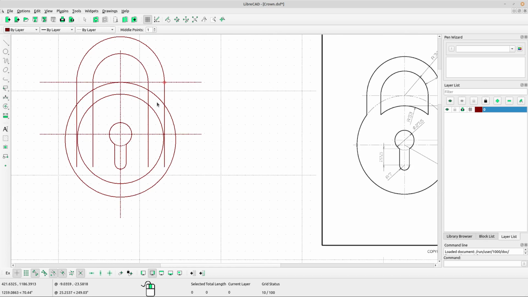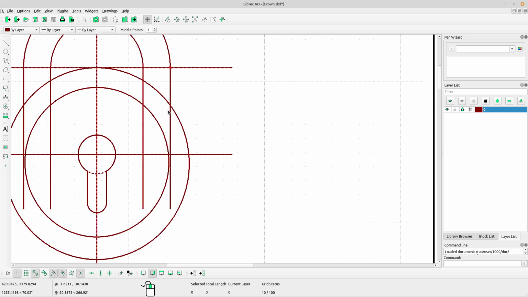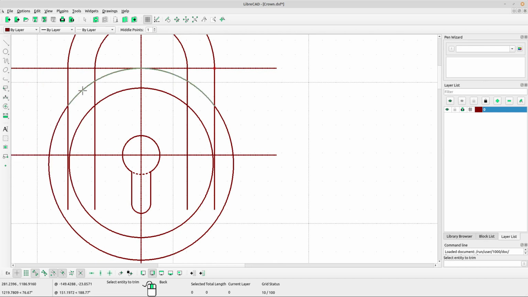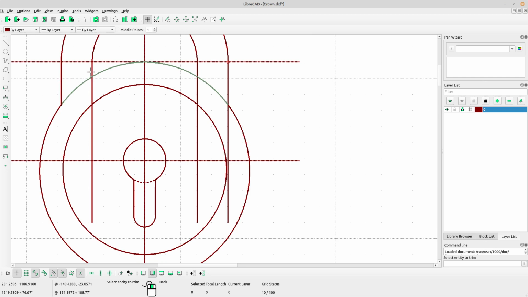Okay, I think we should use, yes, trim tool. Select trim, left click at the part of the circle, left click at the line, left click again.